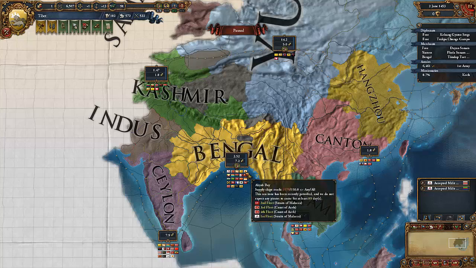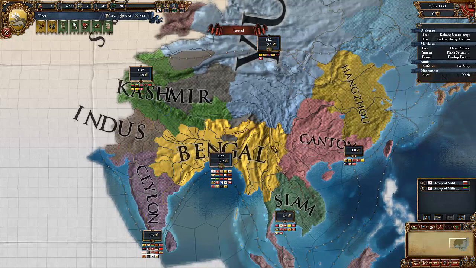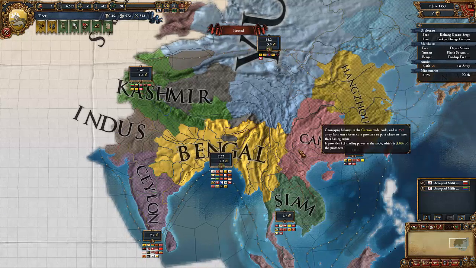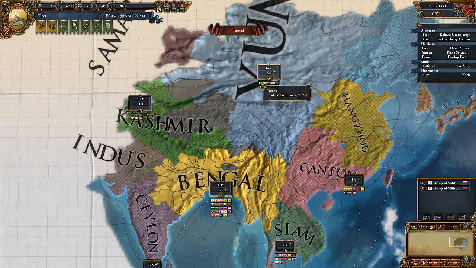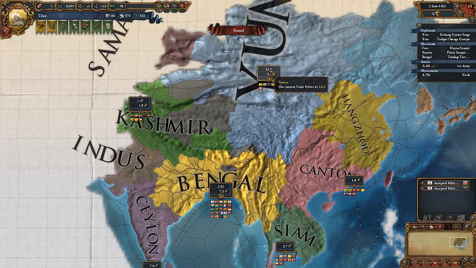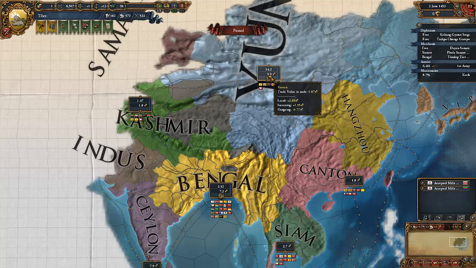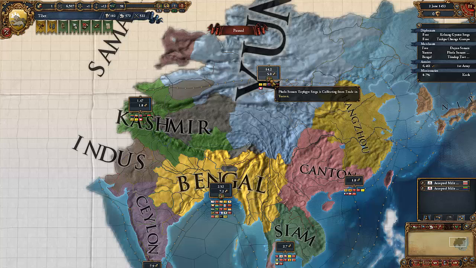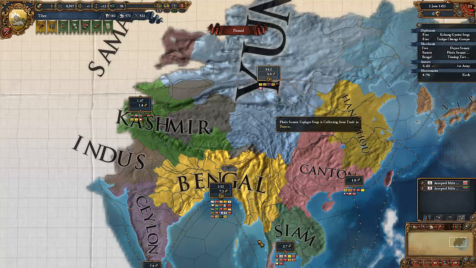This trade map here tells you all the trade nodes nearby. They tell you a whole bunch of information. This here tells you the trade power we have there. The higher the trade power, the better. This value here tells you how much value is in the trade node. And this icon here tells you if you have a merchant there or not.